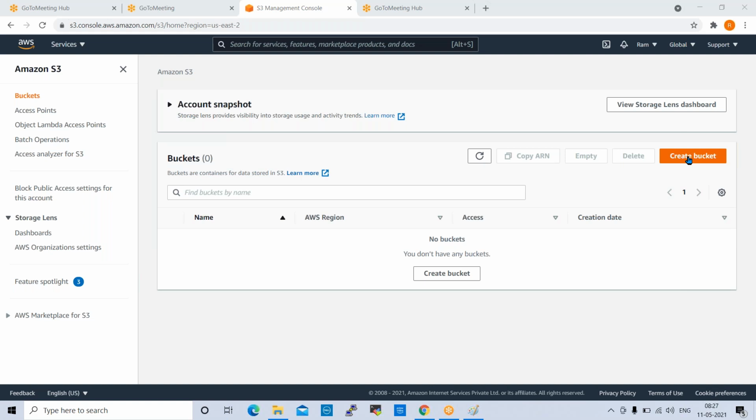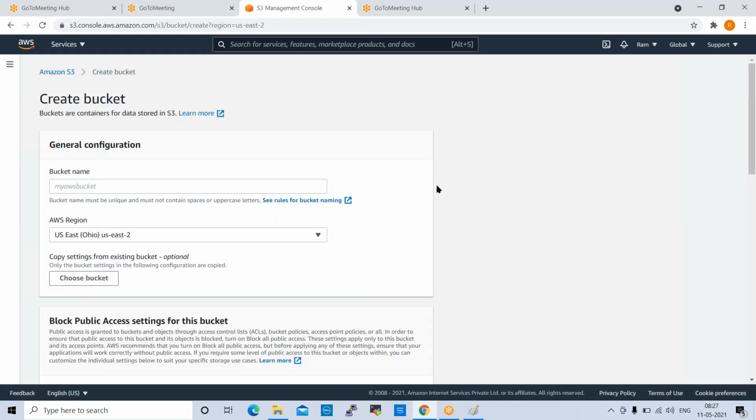Click on Create bucket. It is asking for a bucket name. For example, if I give DevOps like this, what will happen? It will check globally, so we need to provide a unique name.